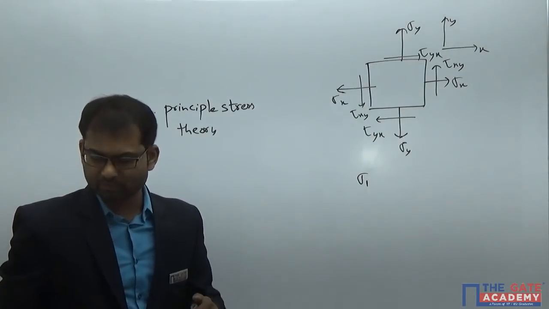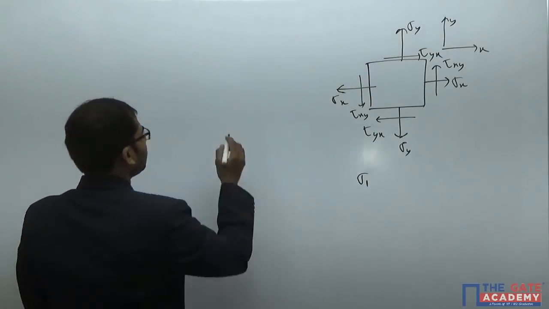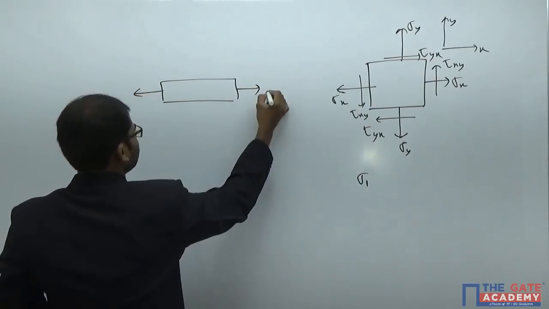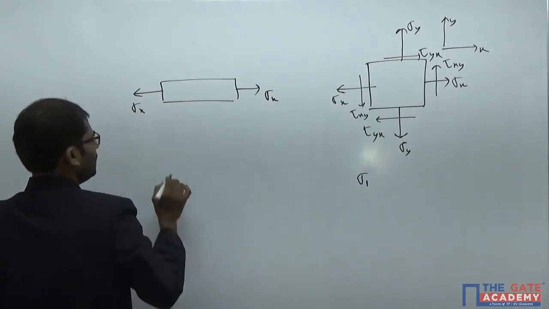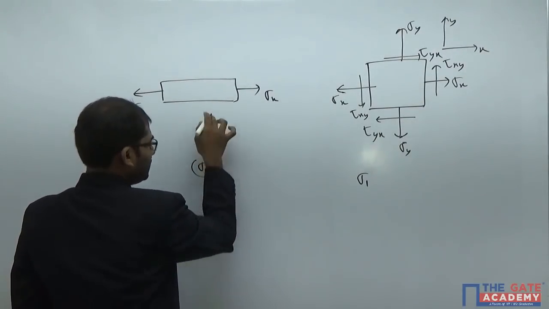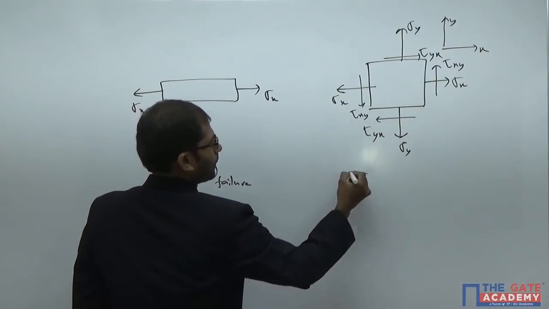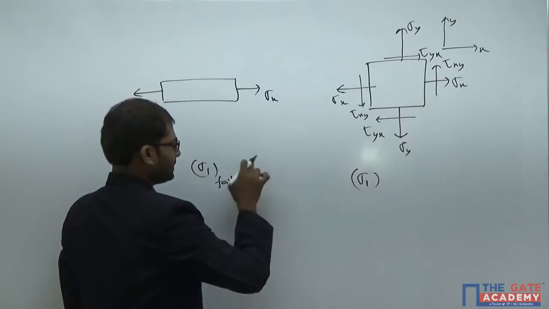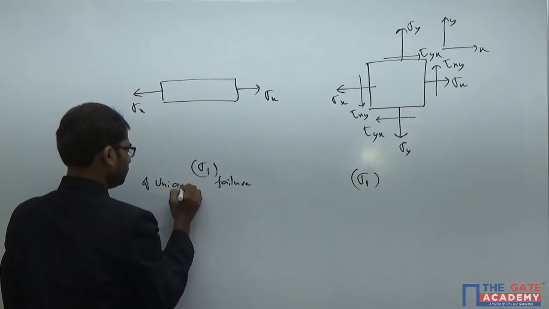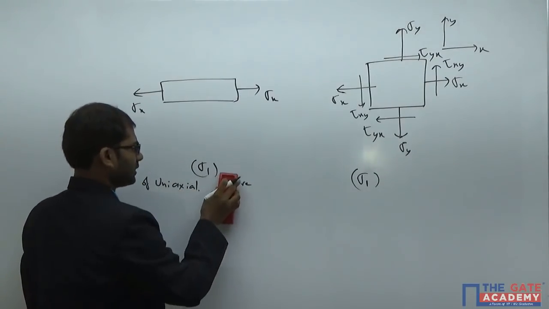Once you get sigma 1, we have to compare it with sigma 1 in the uniaxial loading case, that is, sigma 1 of this combination loading case at the time of failure with sigma 1 of the uniaxial case.